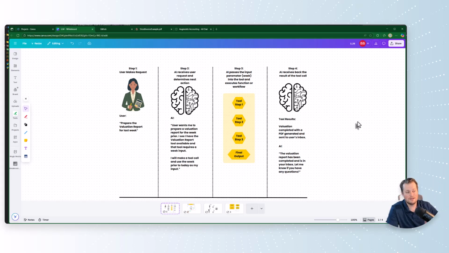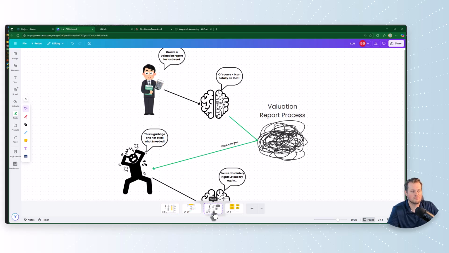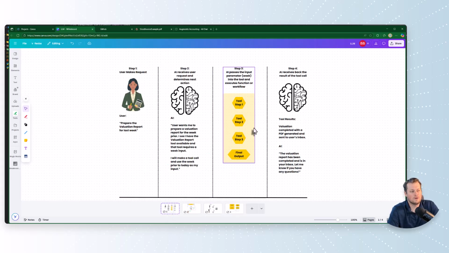And I think that's a really important concept and much different than this, right? Where you say, I want an end product, I want a valuation report, and then AI just, through its own training and development to be as intelligent as it is today, which it is very intelligent, does it. But you want it to be done a certain way, or your firm might need it done a certain way, or your client might. So we need to outline that to the AI and say, hey, this is how I want you to execute this. And so we will create a custom workflow that will do the steps that we need exactly as we need it. It will have a durable audit trail.